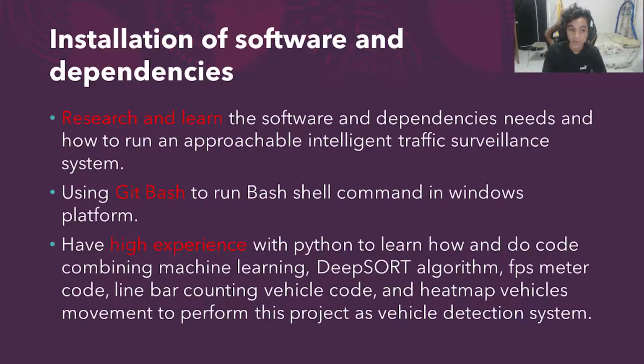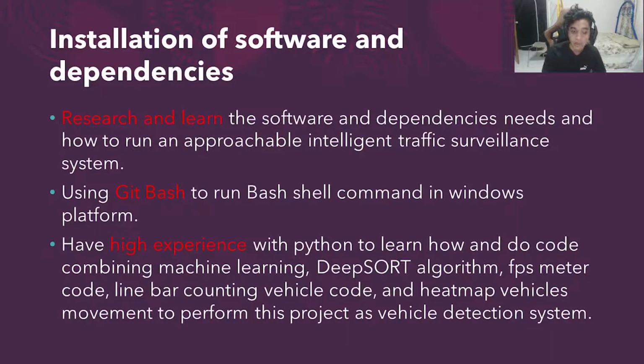Firstly, the user needs to do installation of software and dependencies. The user needs to research and learn the software and dependencies needed and how to run the approachable intelligent traffic surveillance system. Next is using Git Bash to run the bash shell commands on the Windows platform.